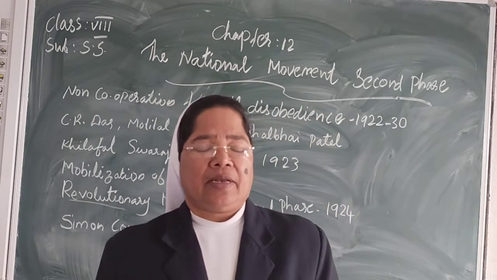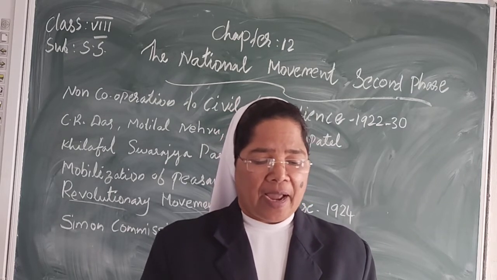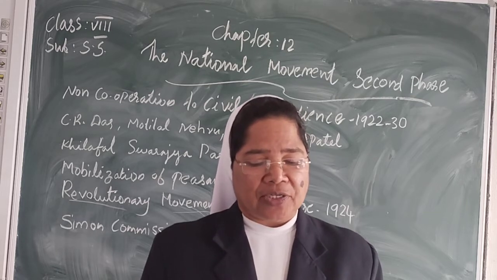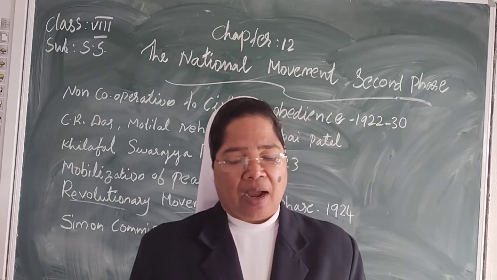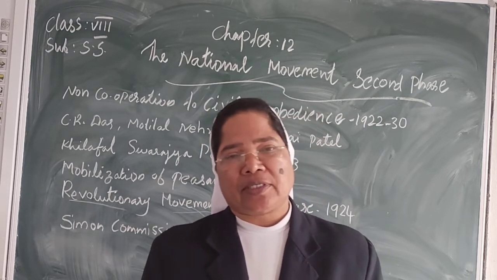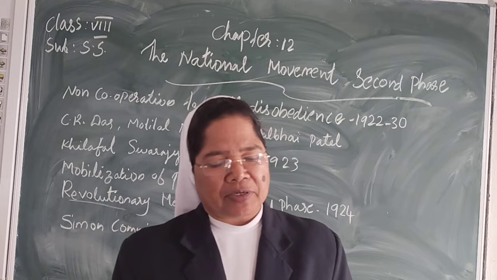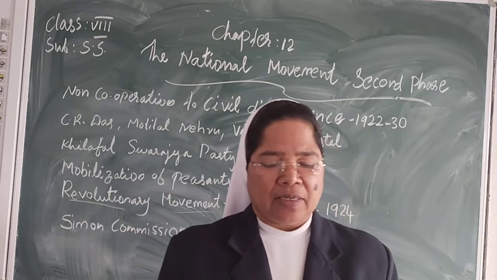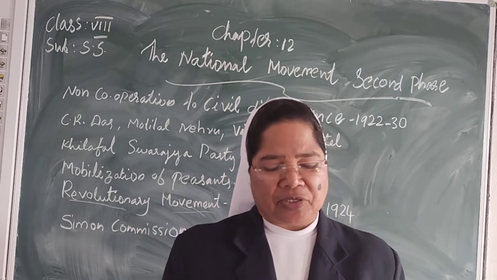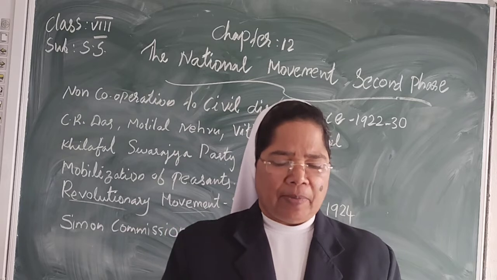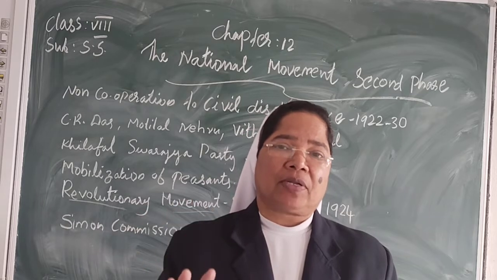In 1927, the government appointed a commission to look at the working of the Government of India Act 1919 and suggest further administrative reforms. This commission was called the Simon Commission after its chairman, Sir John Simon. The Indians were extremely disappointed with the commission because all the members were Englishmen.